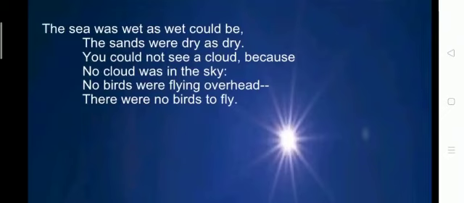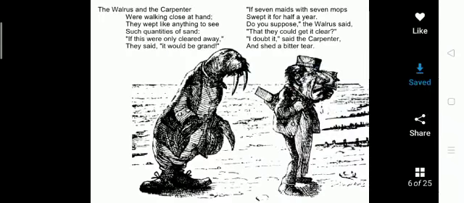You could not see a cloud, because there was no cloud in the sky. No birds were flying overhead. There were no birds to fly. So this is nature's beauty, the surroundings. It has been described in the poem.